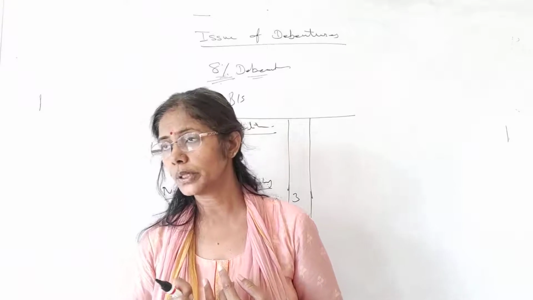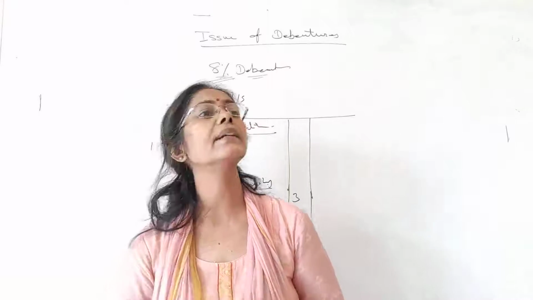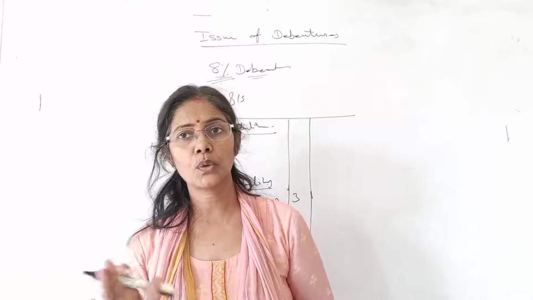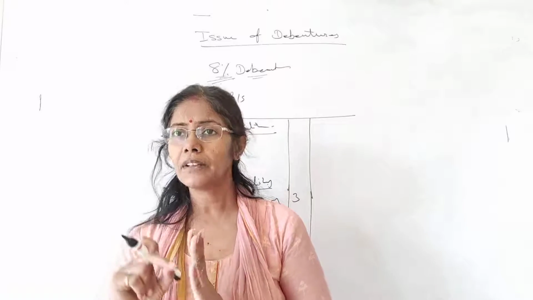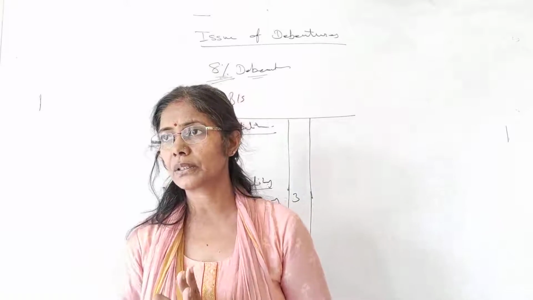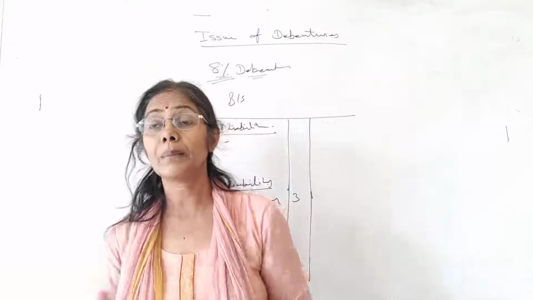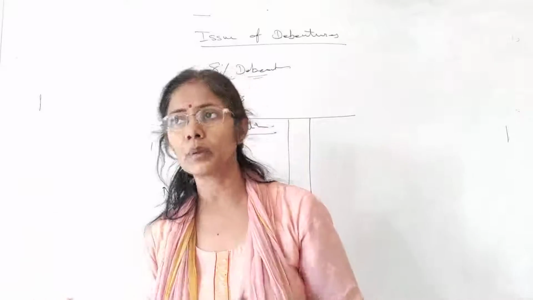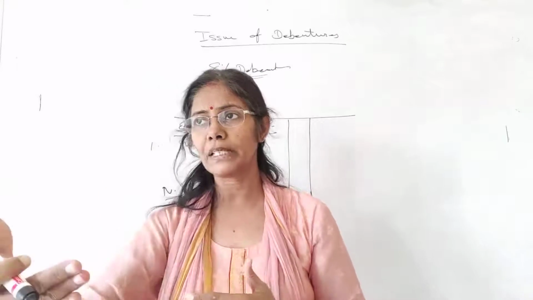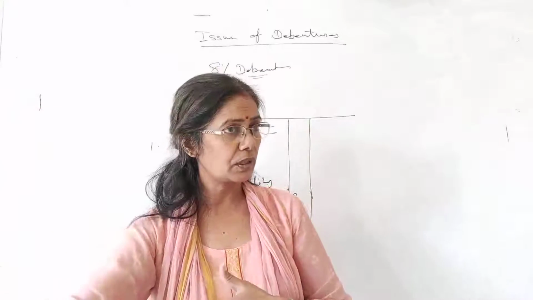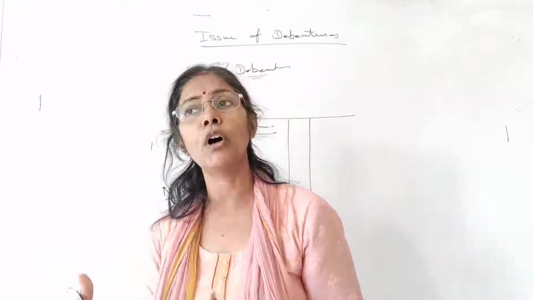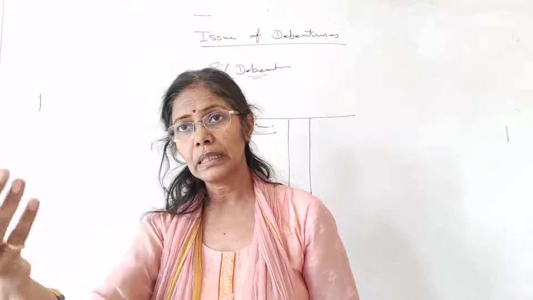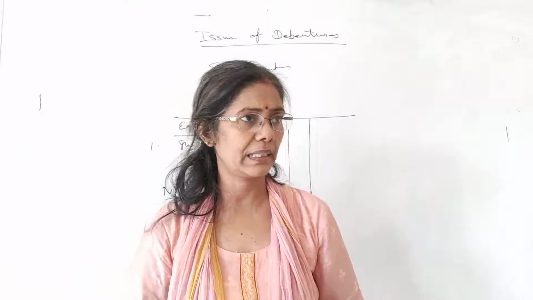Do you remember? It means when you are issuing the shares, simultaneously I am talking about debentures also: issue of debentures for cash and issue of debentures for consideration other than cash.